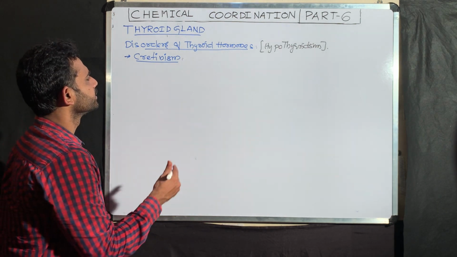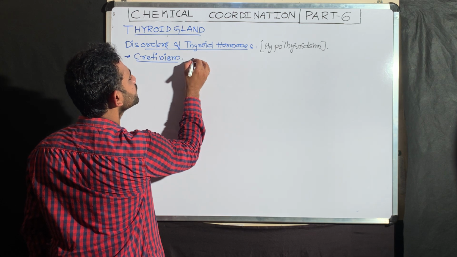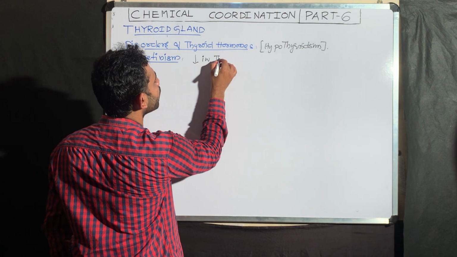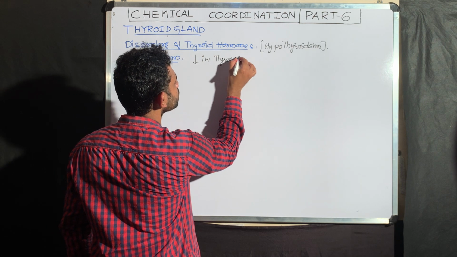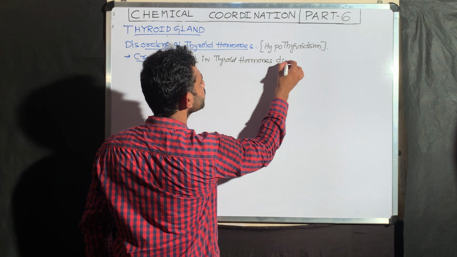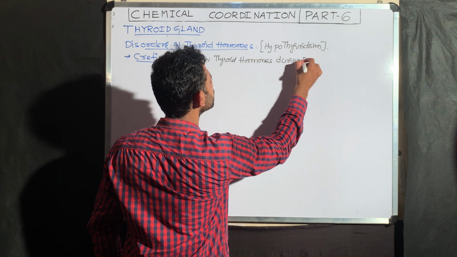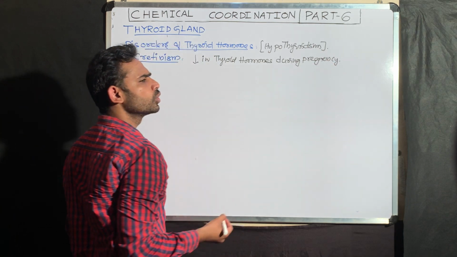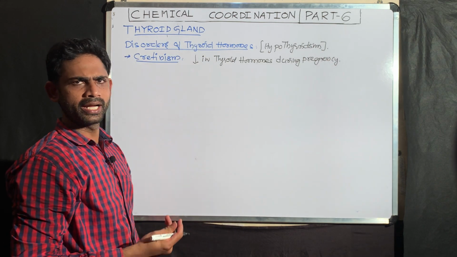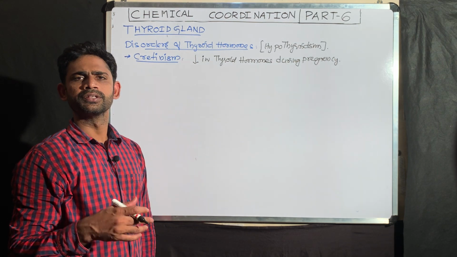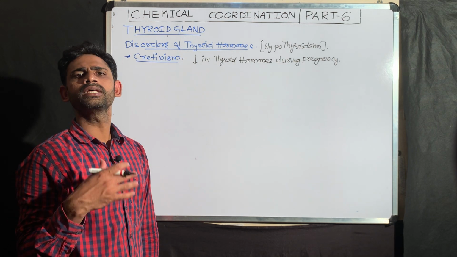In cretinism, there is a deficiency in thyroid hormones during pregnancy. So, when the person is pregnant and these thyroid hormones become deficient, the effects are more on the infants.